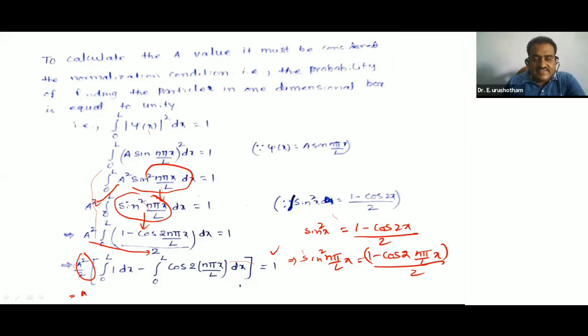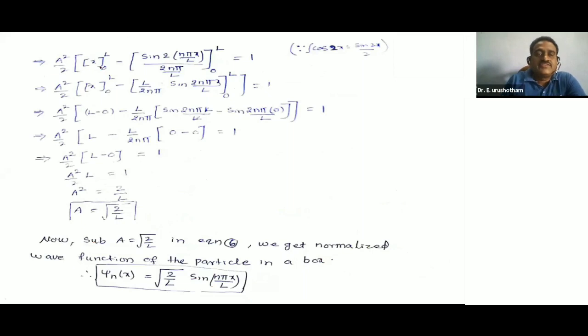So here A²/2 as it is. The integral of 1 dx is x, with limits from 0 to L. The integral of cos is sin(2nπ/L · x) divided by 2nπ/L. So this is x from 0 to L, minus sin(2nπ/L · x)/(2nπ/L) from 0 to L, and that is equal to 1.